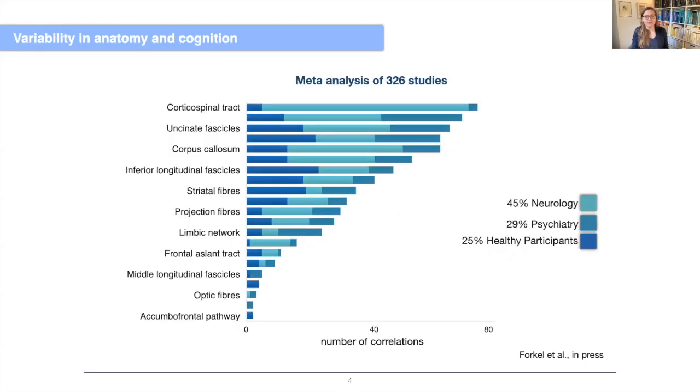Now, looking at the individual white matter, this meta-analysis has identified that most of what we know about the function of the white matter has been described in brain pathologies, 45% in neurological studies, 29% in psychiatric studies, and only 25% comes from healthy participants. Second, we saw that brain connections are not equally studied across those three cohorts. If we look at the corticospinal tract, for example, that is a very prominent tract in neurological studies, but a lot less so in psychiatric and healthy control studies.